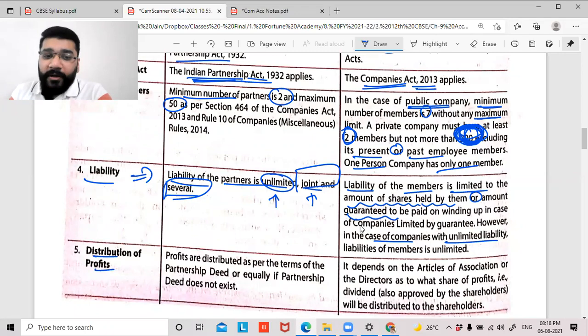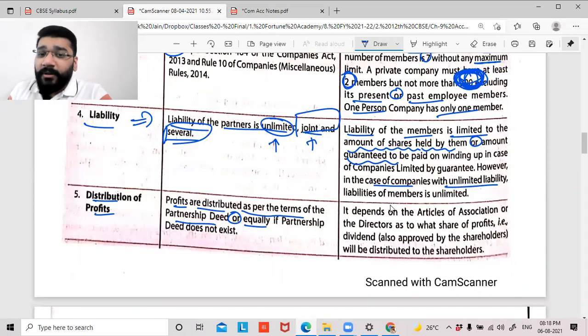Next is distribution of profit. Profit is distributed as per the terms of the partnership deed, or equally if the partnership deed does not exist. Nothing new. In partnership, you distribute the profit in the sharing ratio as agreed in the partnership deed. If the partnership deed is absent, you distribute equally. Whereas in a company, it depends on the articles of association. Profit distribution depends on the articles of association.